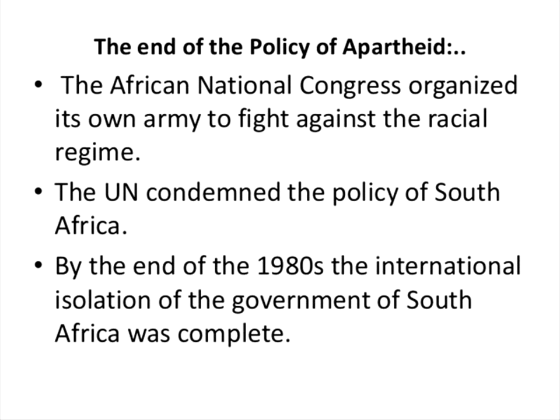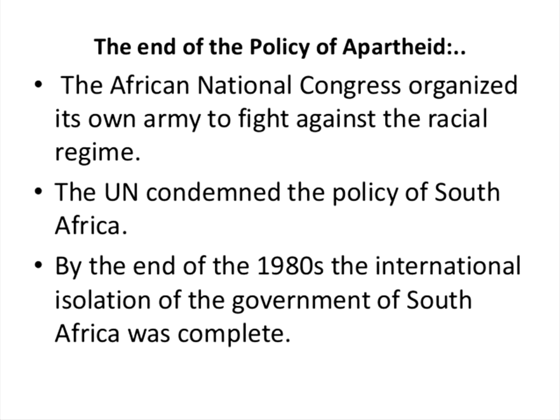Next, the African National Congress organized its own army. Why was the army set up? To fight against racial discrimination, the racial regime. The main aim of the African National Congress was that in South Africa there should be no discrimination. The blacks were discriminated against, and that should be ended. So they organized their own army to fight against this racial regime.